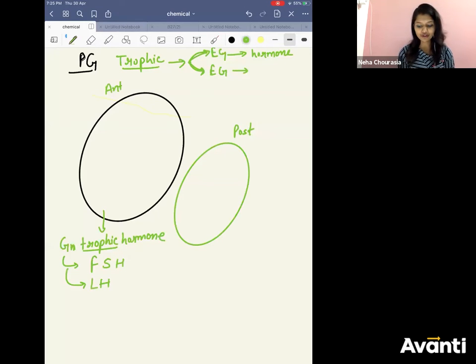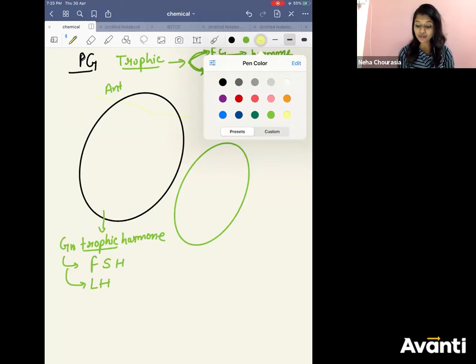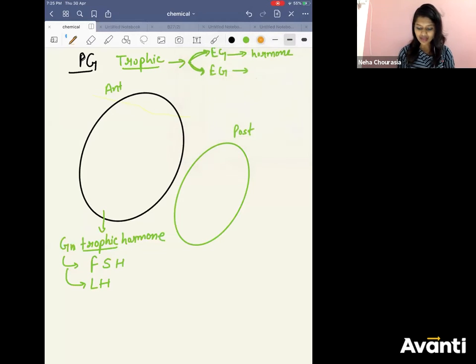Now another trophic hormone. You see thyroid stimulating hormone, no? So you can call it thyrotropin hormone. Second, thyrotrophic hormone.